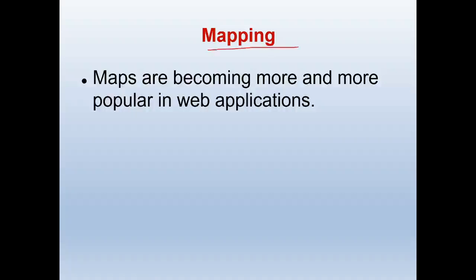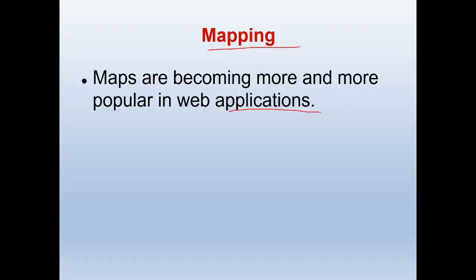Next service we'll see is mapping. Maps are becoming more and more popular in web applications. Now you can see the maps are helping the users a lot. Whichever location they want to find out, sitting at their home, whichever location they don't know, they can just open Google, open the map, and start searching for the location which they want.